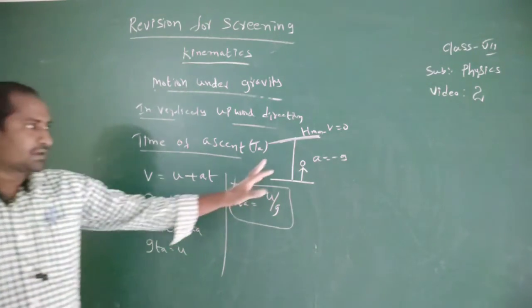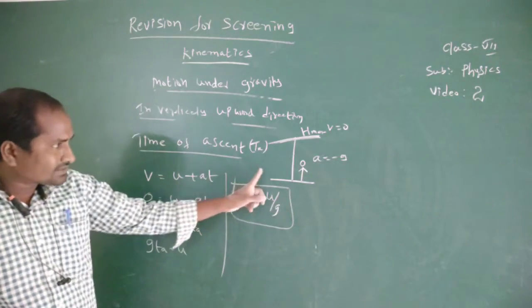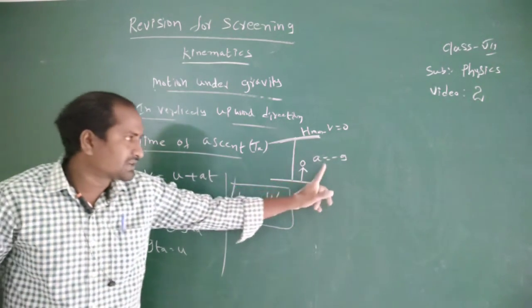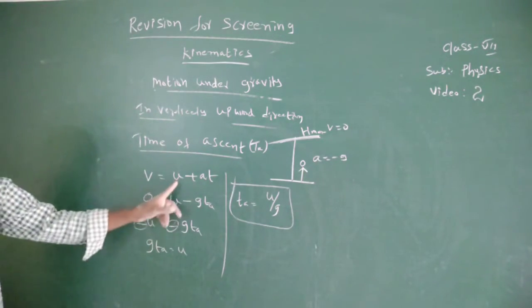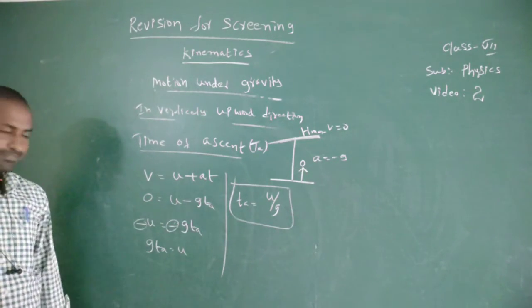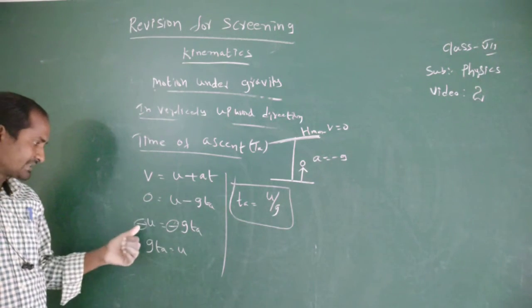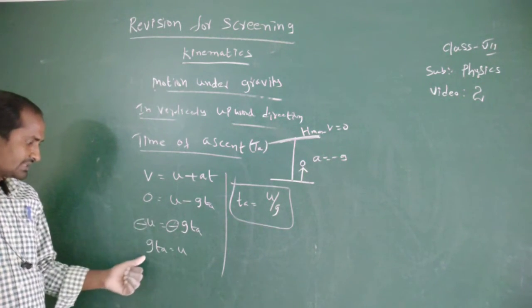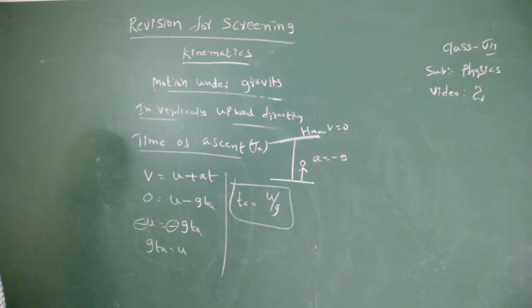In the case of a free falling body, acceleration due to gravity is taken as positive. Here the body is moving in the vertically upward direction, that's why acceleration due to gravity is taken as minus. So 0 equals u minus g t. Moving minus u to this side, the minus signs cancel, so g into t equals u. Therefore time of ascent ta equals u by g.